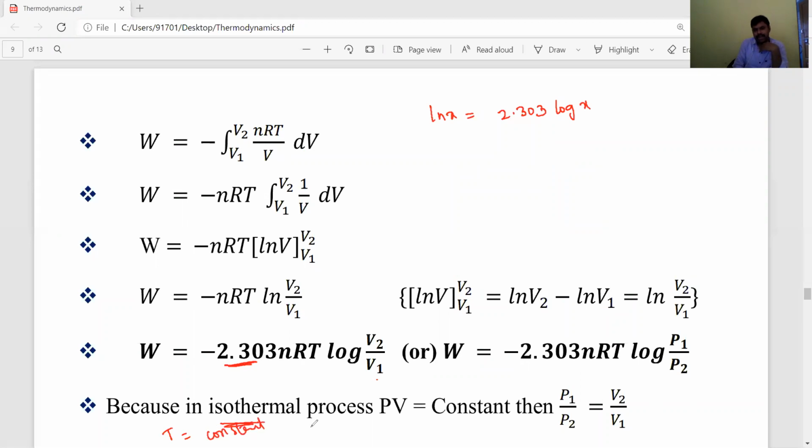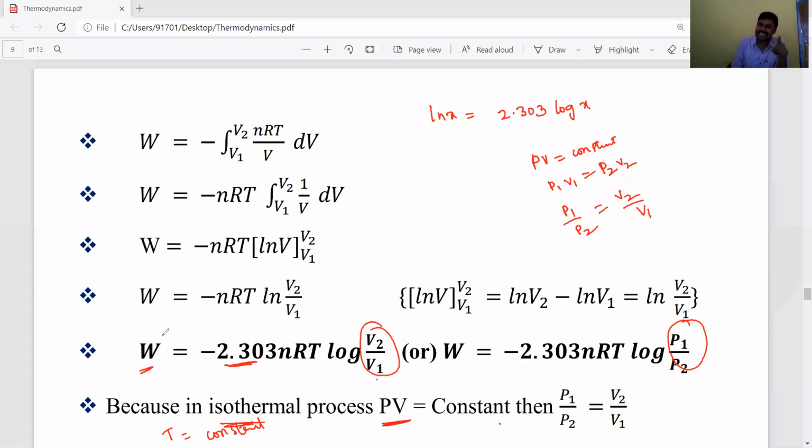According to Boyle's law, in an isothermal process PV is equal to constant. Then PV is equal to constant means what, dear students? P1 V1 is equal to P2 V2, and then P1 by P2 is equal to V2 by V1. So in place of V2 by V1 we can write P1 by P2 also.